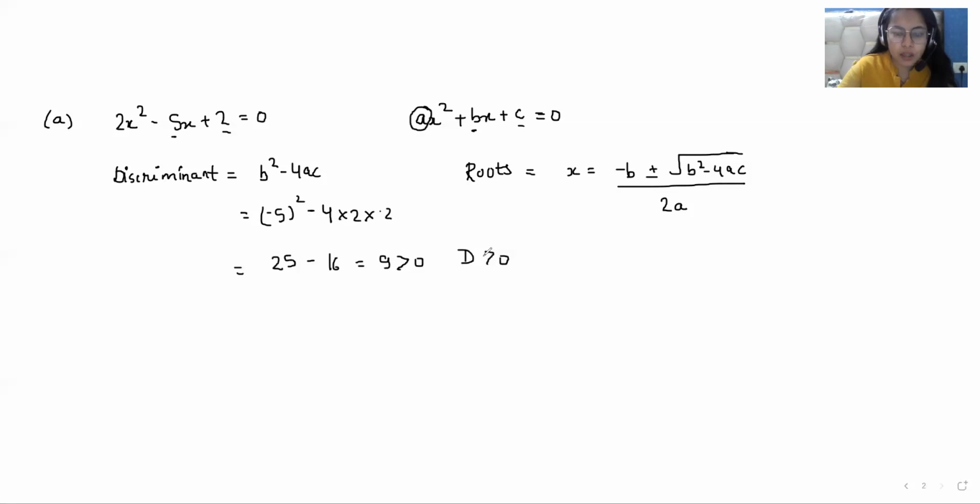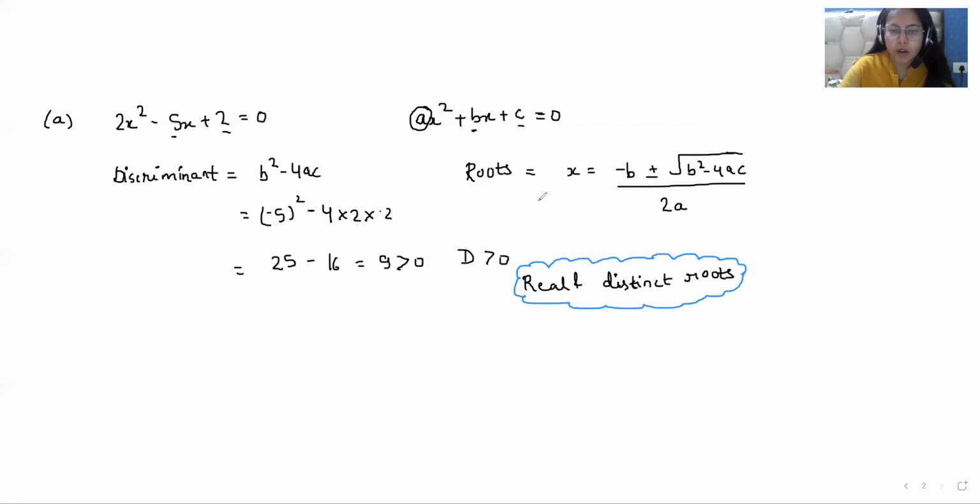So what does that mean? If your discriminant is greater than 0, then the nature of the roots is real and distinct roots. Now we find out the two roots for this equation.